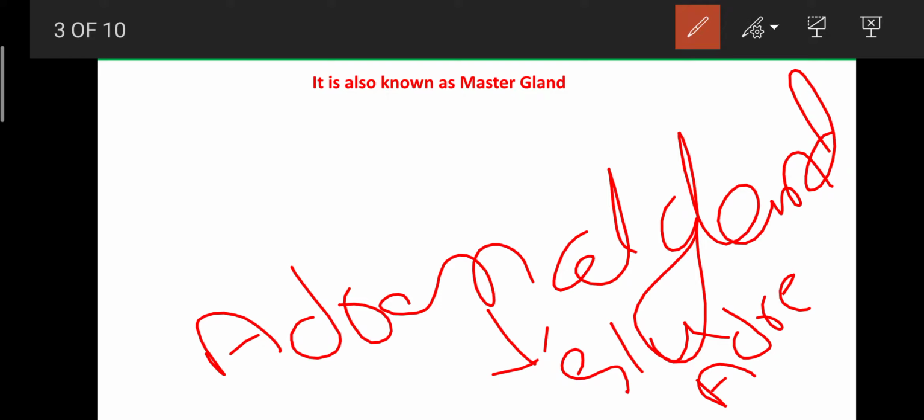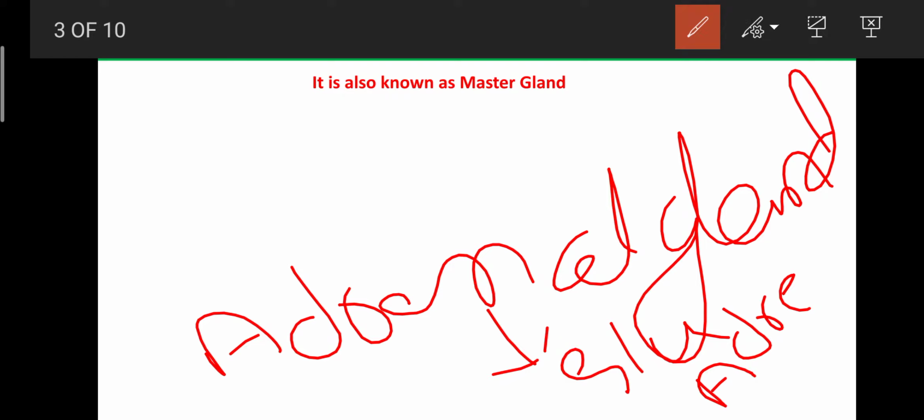Okay, so the adrenal gland. The adrenal gland secretes glucocorticoids as well as adrenaline. Adrenaline and glucocorticoids play an important role in the regulation of blood pressure, and glucocorticoids play an important role in glucose metabolism.